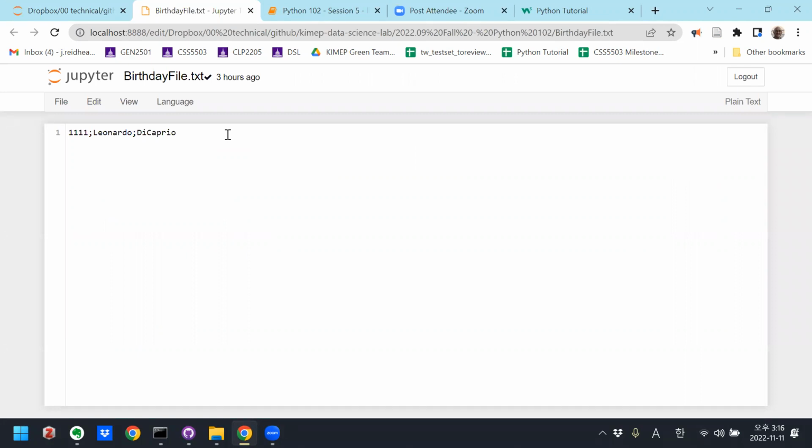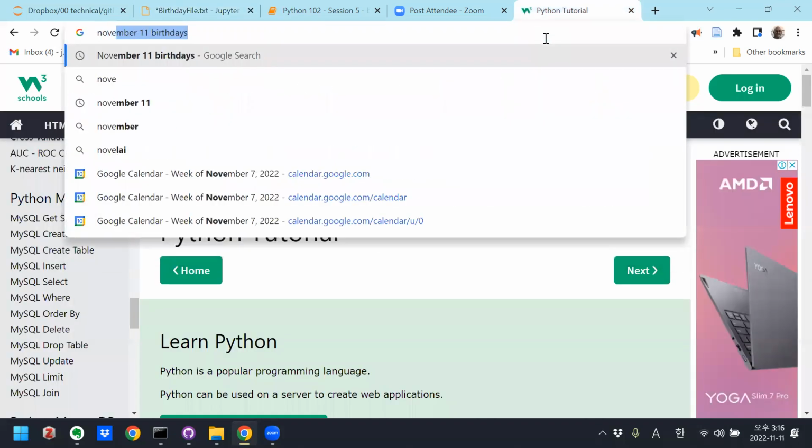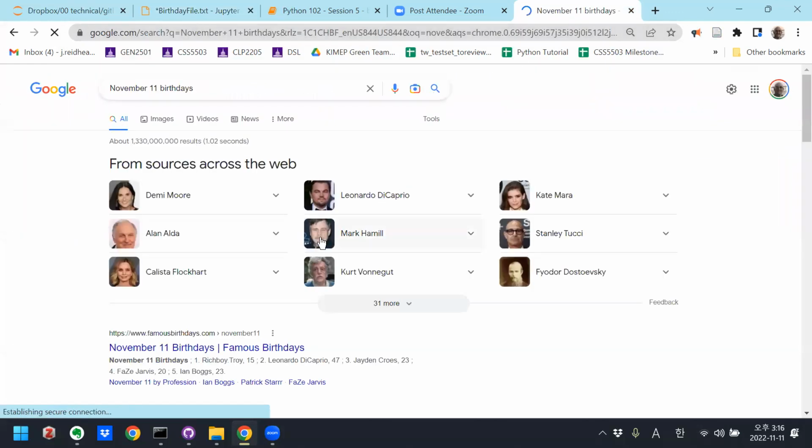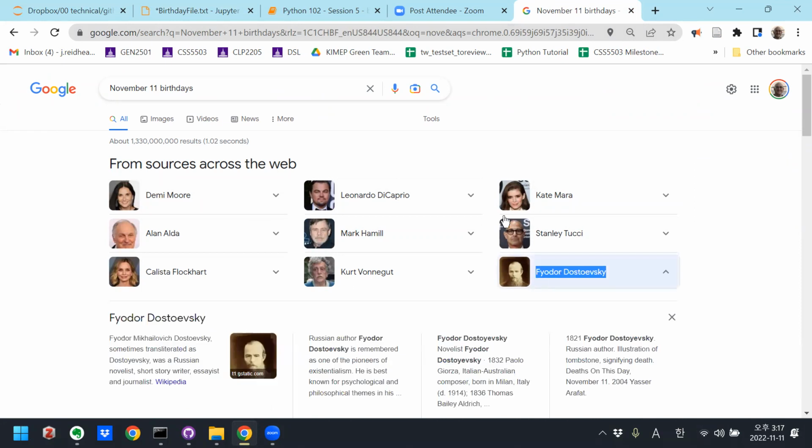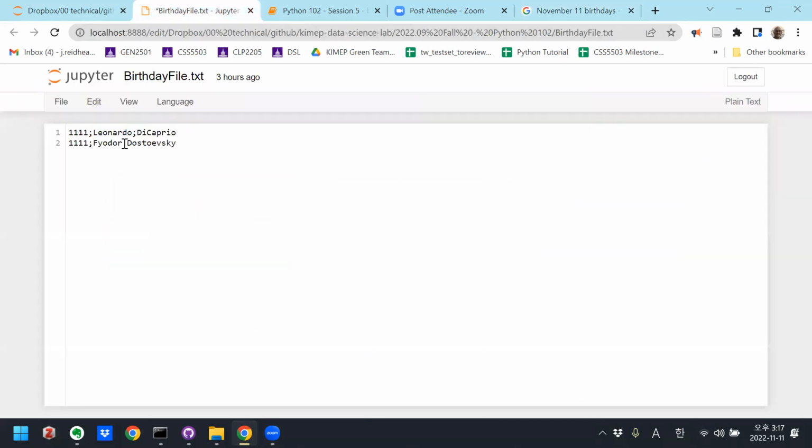The way we're formatting it is the month and the day, two numbers for the month, two numbers for the day, a semicolon, the first name, a semicolon, and the last name. And if I want to add somebody else, let's add somebody else. Today is November 11th, so who else has a birthday today? Actually, it is Leonardo DiCaprio's birthday today. Oh, Demi Moore. Okay, great. Who do we know on? Oh, Fyodor Dostoevsky. Oh yeah, gotta go with him. So Fyodor Dostoevsky is also on our list.